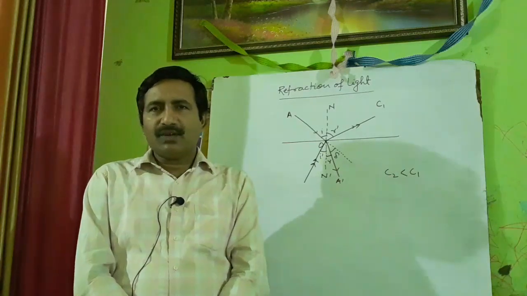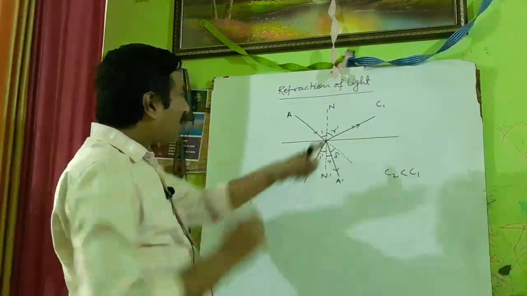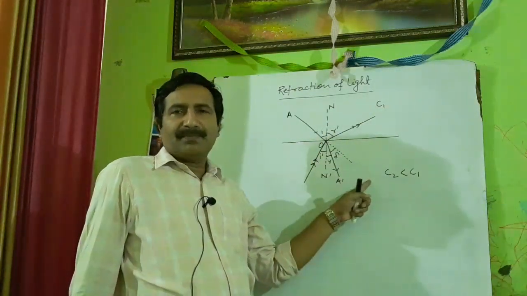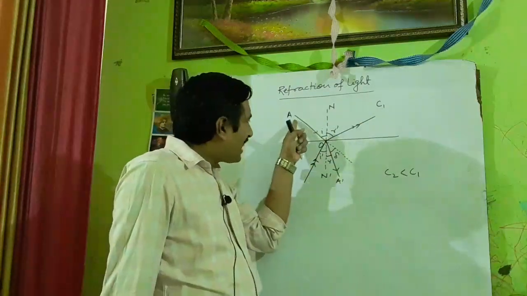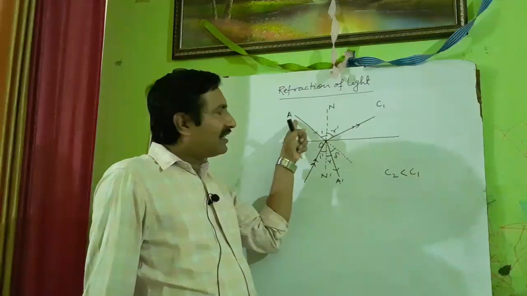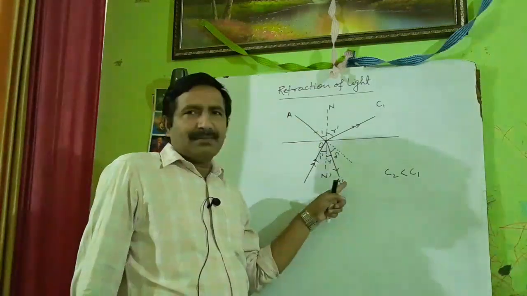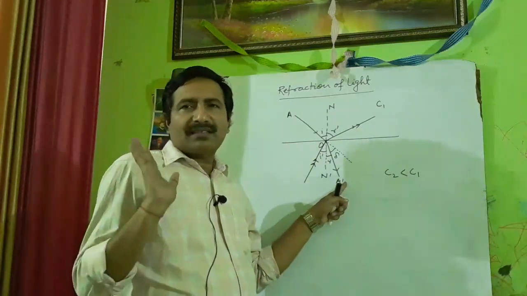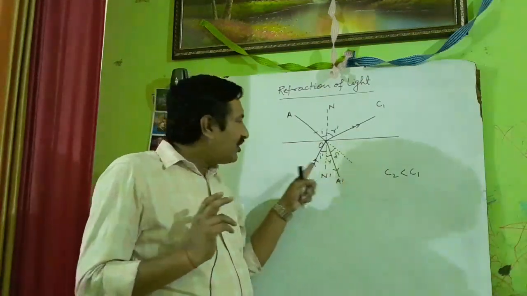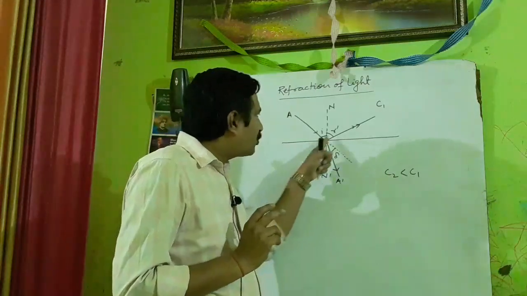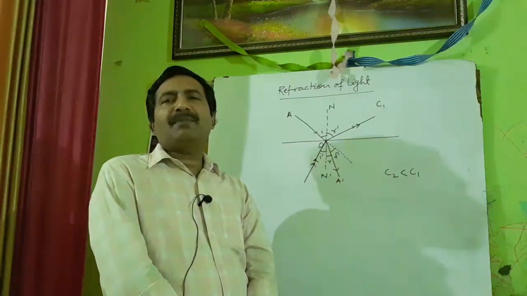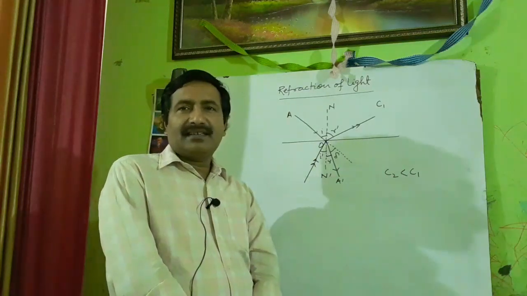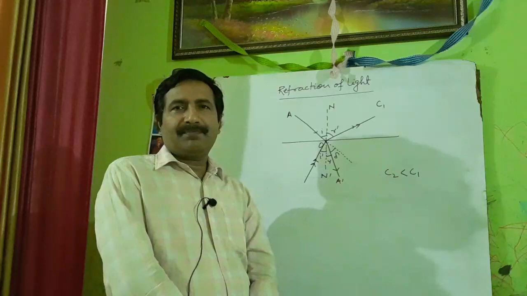Have you understood? Okay. Now see, the speed of light is more in this medium and less in this medium. So when a ray of light is incident from the rarer to the denser medium, it bends towards the normal. And when a ray of light is incident from the denser to the rarer medium, it goes away from the normal. Now denser and rarer refer to the density of the medium.